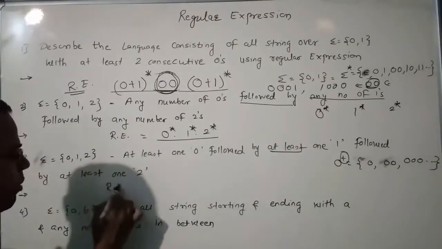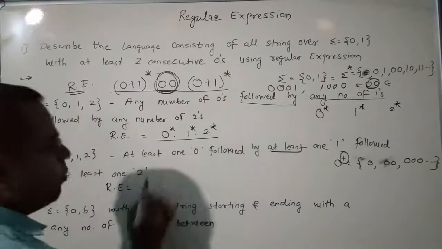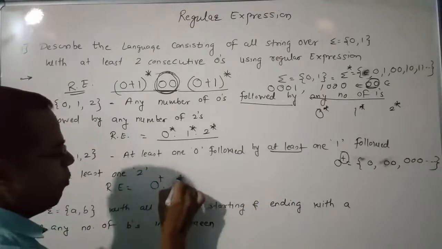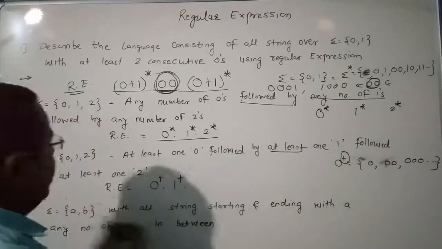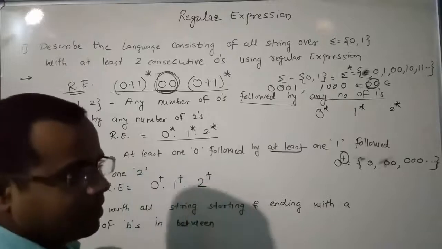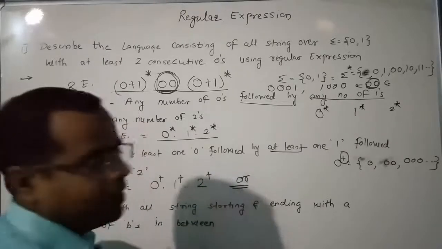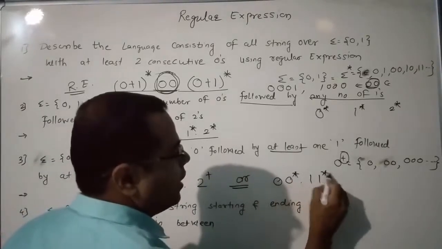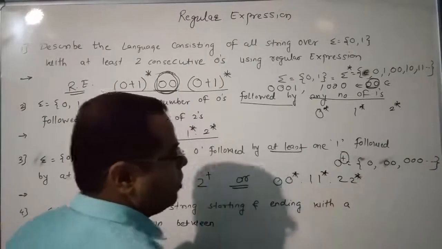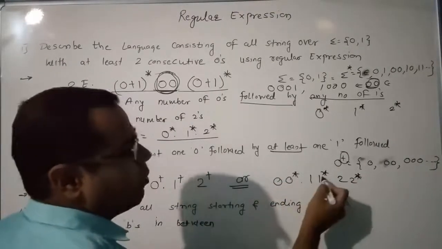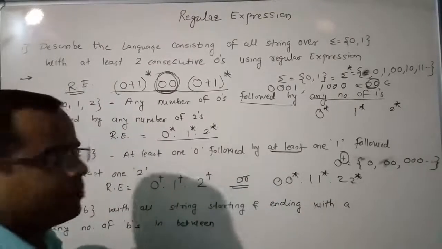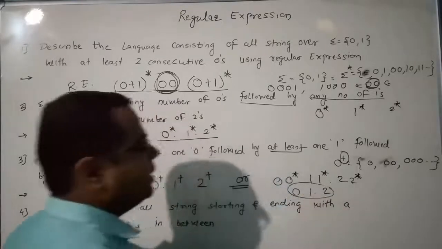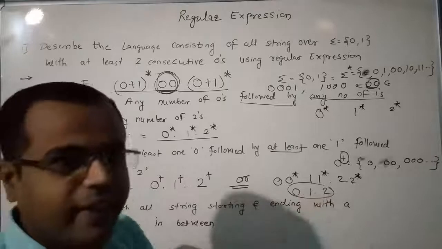Now the regular expression for this language: at least one 0 means 0 plus, followed by 1 plus, followed by at least one 2 means 2 plus. Or we can also write this regular expression as 0 0 star dot 1 1 star dot 2 2 star. Suppose 0 star is epsilon, 1 star is epsilon and 2 star is epsilon, it means 0 dot 1 dot 2, that is, at least one 0, at least one 1 and at least one 2 present here.